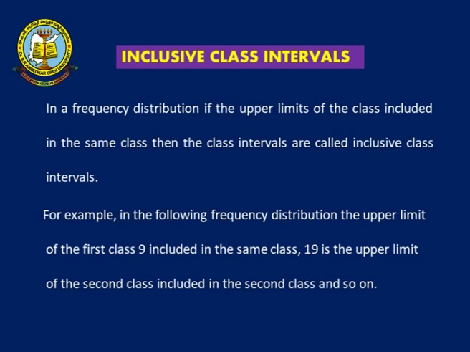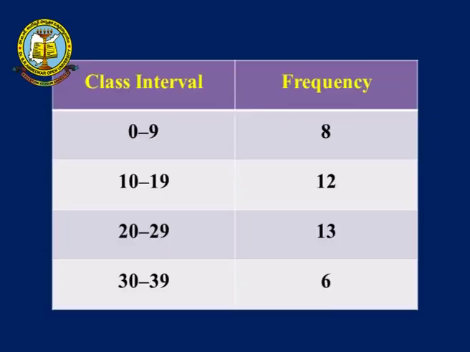For example, in the following frequency distribution, the upper limit of the first class, 9, is included in the same class. 19, the upper limit of the second class, is included in the second class, and so on. For example, if your value is 8, that is included in the first interval. If your value is 9, 9 is also included in the first class. If your value is 29, that is included in the third class interval 20 to 29. This type of classes are known as inclusive class intervals.